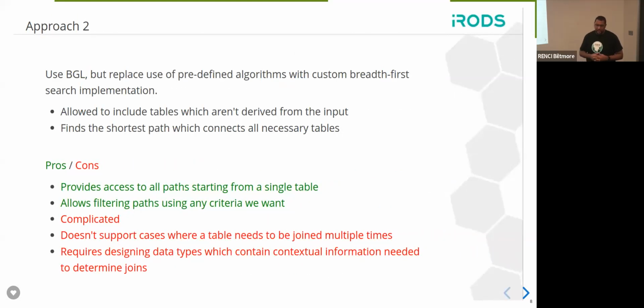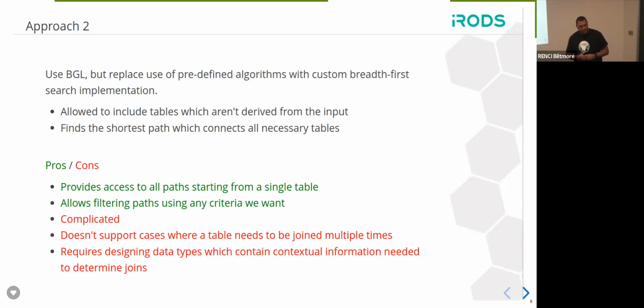This next approach is basically going down the same path, but with the idea that we continue to use BGL's data types and containers, but instead we will provide our own custom breadth first search implementation, which exposes all paths between a source table and all the other tables. And we were successful in that. The pros around this is that it provides access to all paths, as I just stated, and it allows us to filter these paths based on whatever criteria we deem necessary.